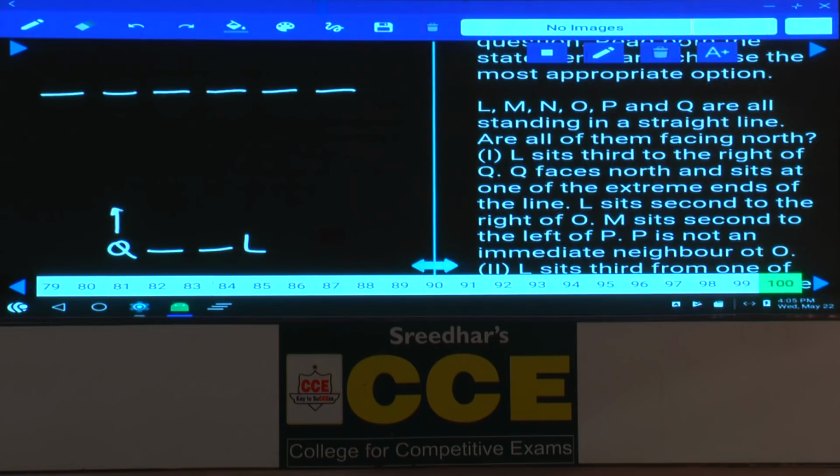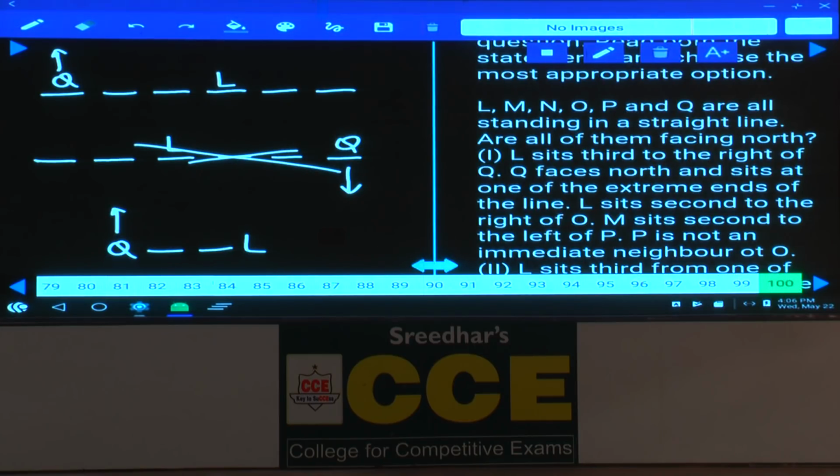Now Q is facing towards north and sits at one of the extreme ends of the line. As Q is at one of the extreme ends of the line, Q is here. Then L sits third to the right of Q, and that is one possibility. What is the other possibility here? 4, 5 and 6. If Q is here, Q faces south and L sits third to the right of Q, there is another possibility. And Q faces north is clearly given. As Q faces north is given, the second case is completely ruled out.